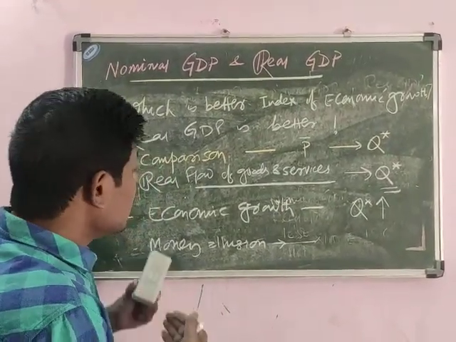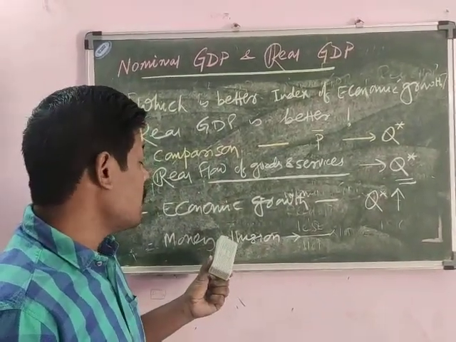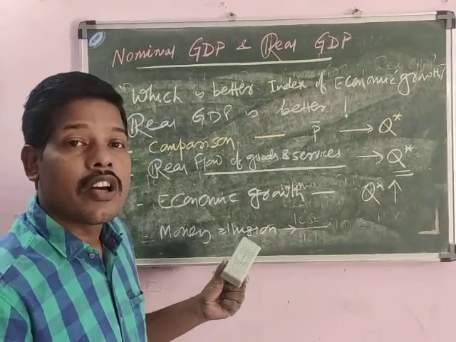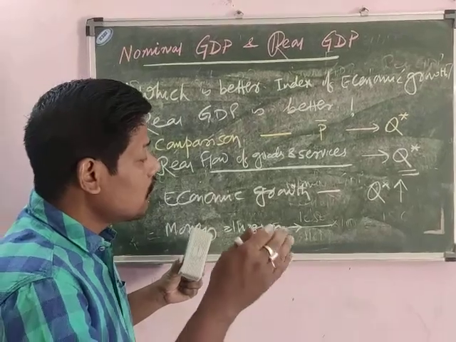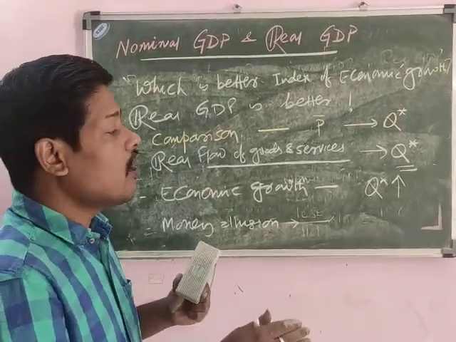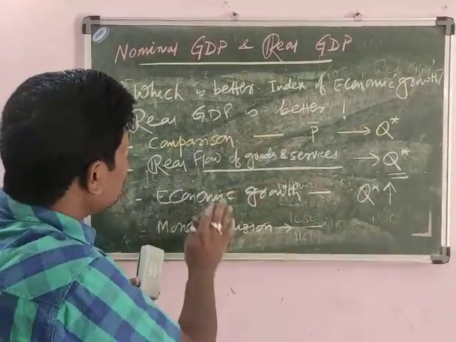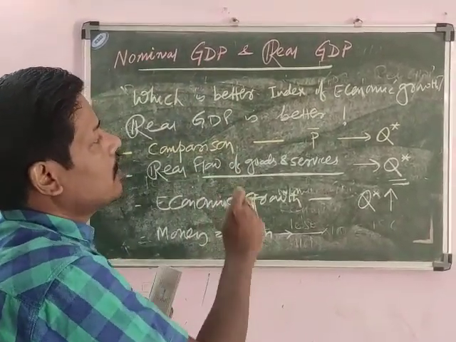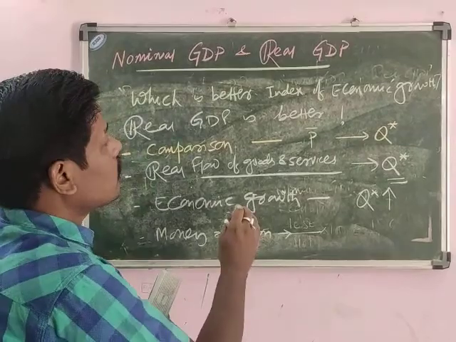But if we take real GDP, that will not focus on money illusion. Rather, this will indicate the real picture, that is whether output is increased or not. So all these points prove that real GDP is a better index of economic growth in comparison to the nominal GDP.